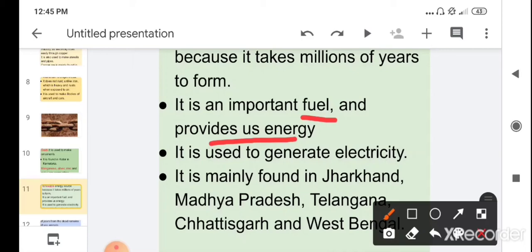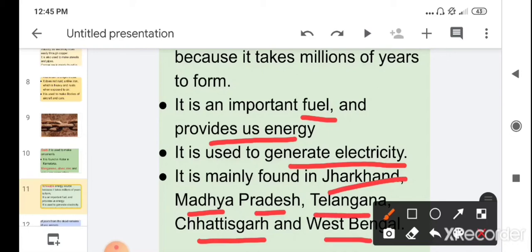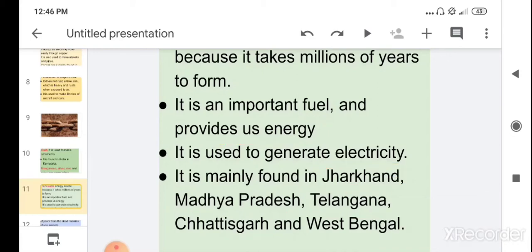Children, it is also used to generate electricity. So coal is also a source of energy which is used to generate electricity. Children, it is mainly found in Jharkhand, Madhya Pradesh, Telangana, Chhattisgarh and West Bengal.